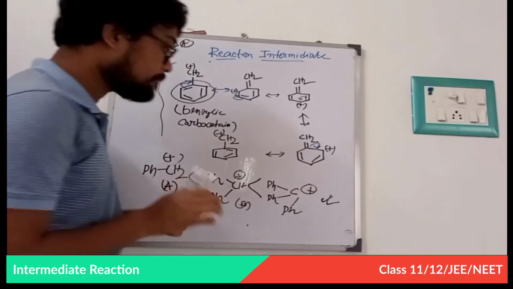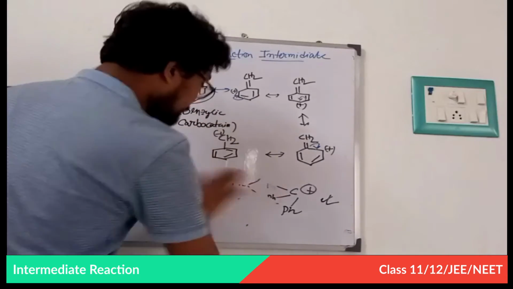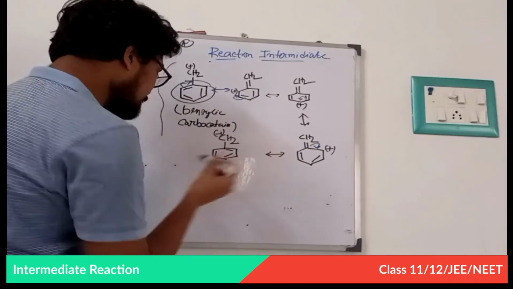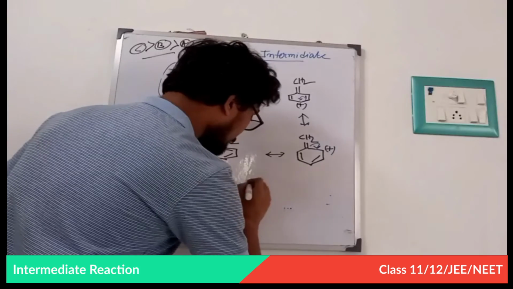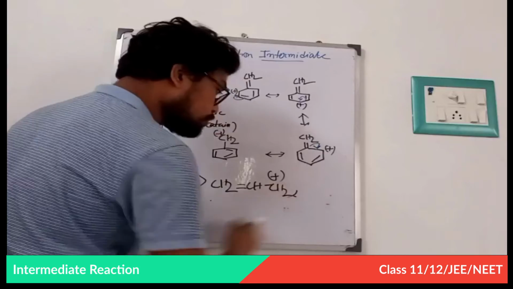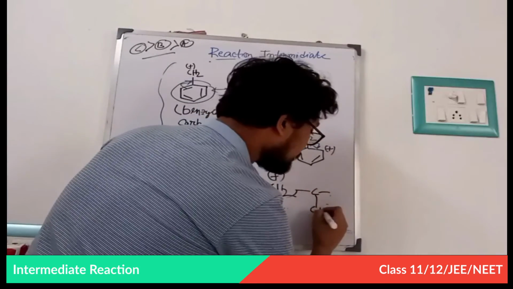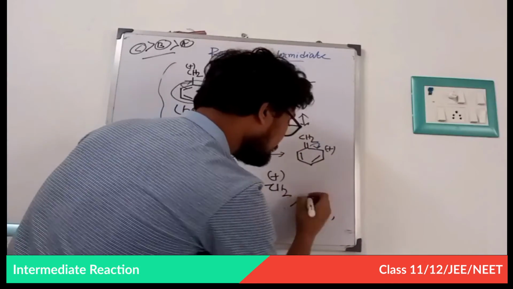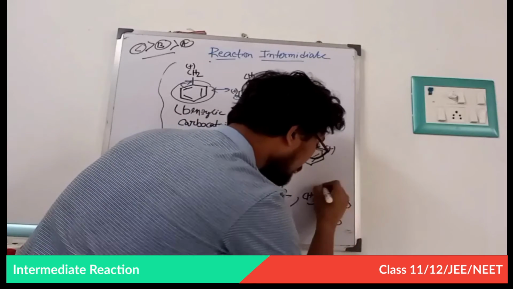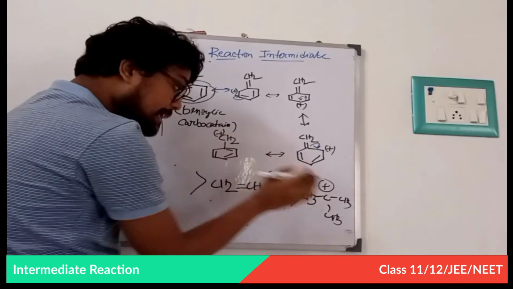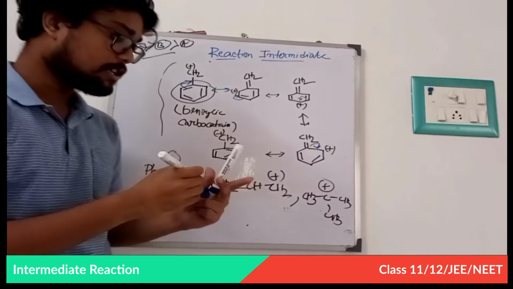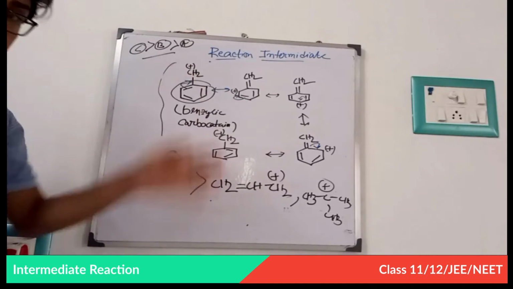Now listen very carefully. I am writing it down and you have to note it down properly. This benzenic carbocation is more stable than an allylic carbocation and also a tertiary carbocation. Fine. This benzenic carbocation is more stable than allylic as well as tertiary carbocation. This is the stability order. Fine, write it down properly.